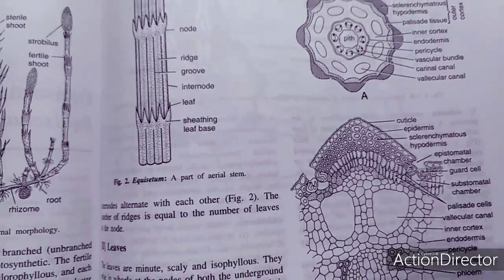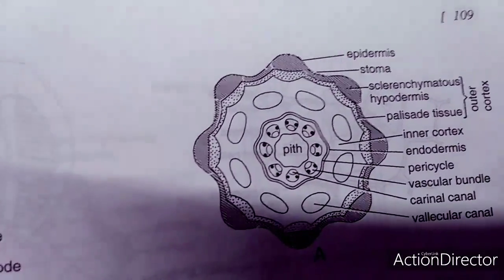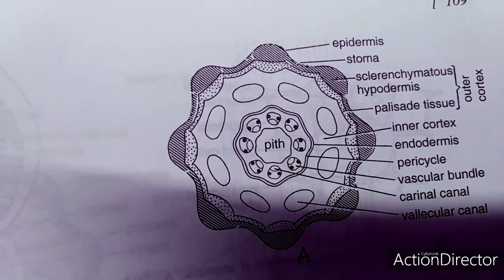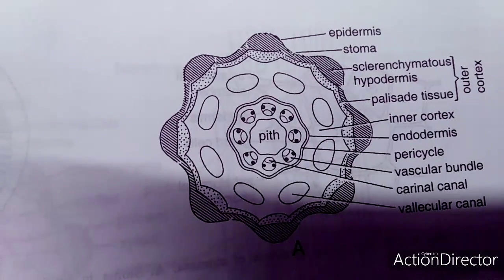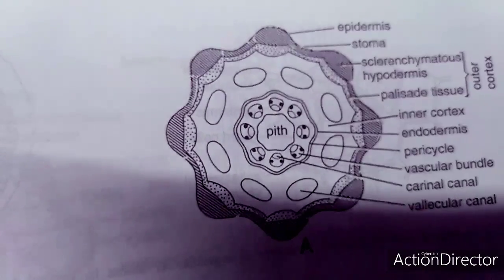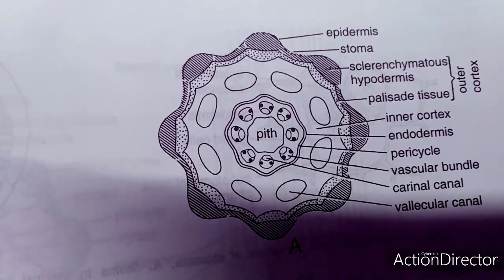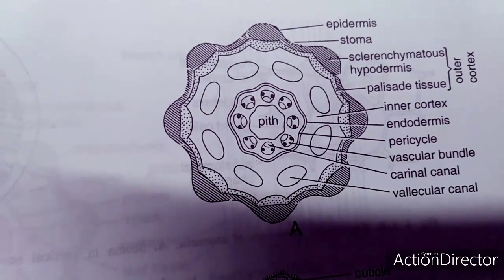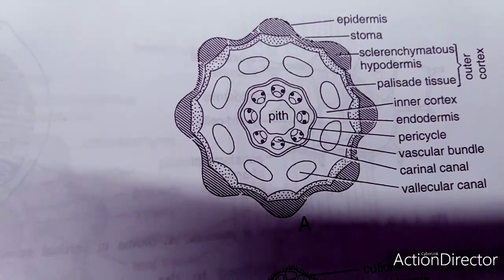So the very interesting thing is that once you cut a section of the aerial shoot, the outermost layer is the epidermis. There are ridges and grooves, and the stomata are at the sunken stage. Then there is sclerenchymatous double-walled cells, then the hypodermis, which consists of sclerenchymatous cells. This is also called the outer cortex. Then the palisade tissue is there, the inner cortex. So the cortex usually consists of the inner cortex, palisade tissue as well as the sclerenchymatous hypodermis.